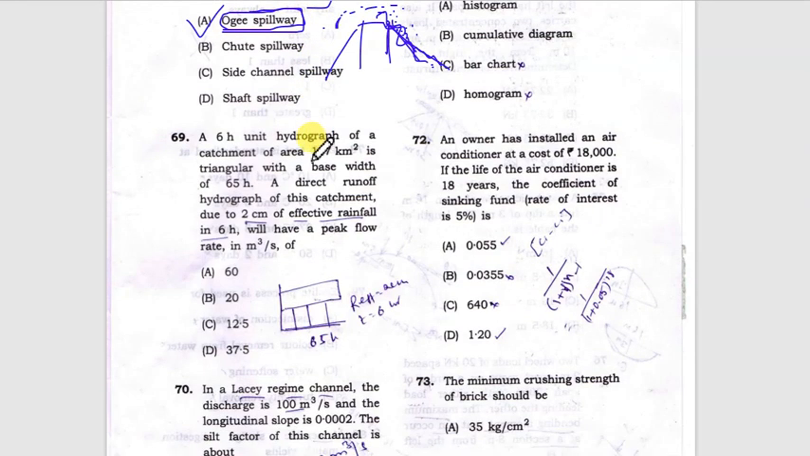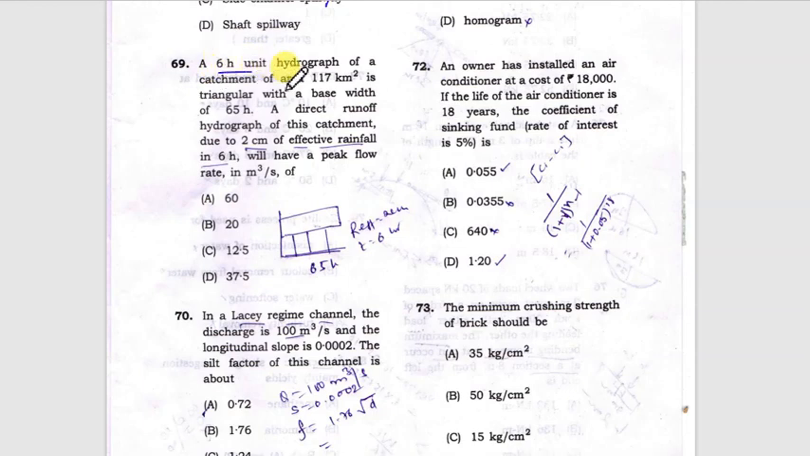Next question is, a 6-hour unit hydrograph is given, catchment area is given, is triangular, that means a triangular shaped hydrograph is given. What is the base? It is 65 hours. This is the discharge value. And direct runoff hydrograph of this catchment area we have to find out. Effective rainfall is given as 2 centimeter. We know the effective rainfall formula is